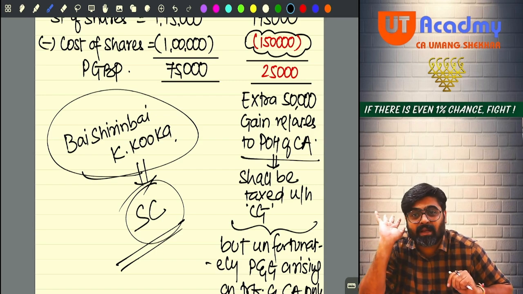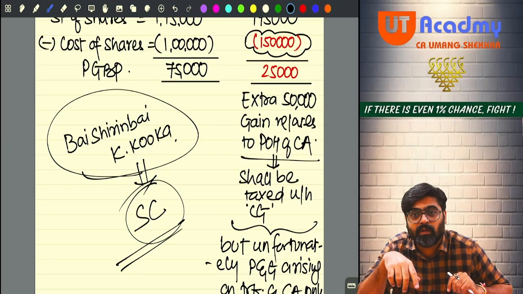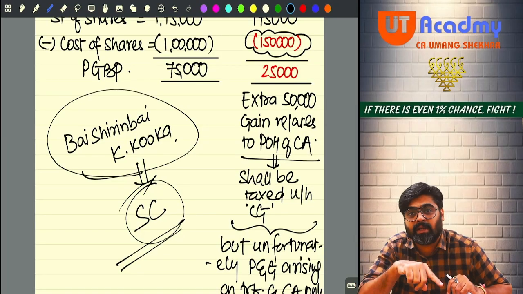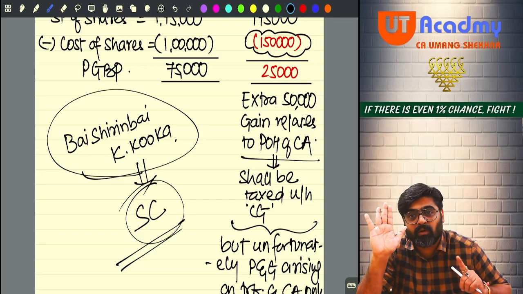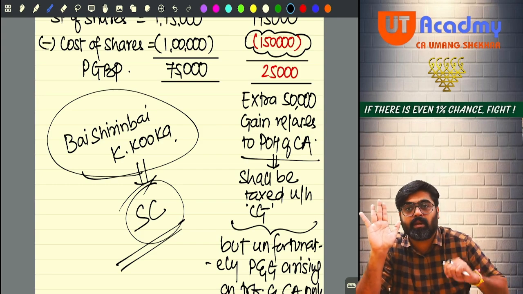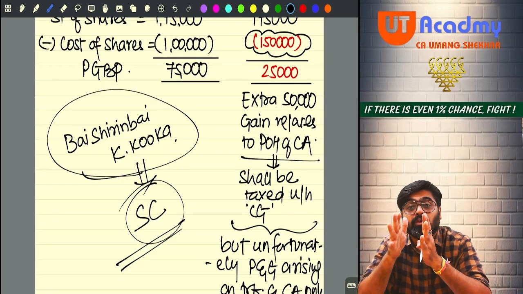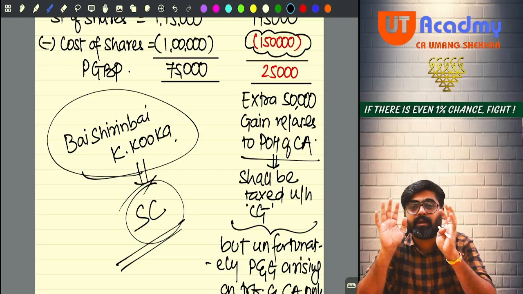And nobody will sell their capital asset in the form of capital asset. Now everyone will convert their capital asset into stock in trade and sell it in the form of stock in trade. And whenever we try to charge tax on the entire gain, they will show this judgment and say we will not pay tax on the entire gain, because the gain which relates to the period of holding of the capital asset cannot be taxed. I have not done the transfer. And there is no specific provision under the Income Tax Act, under the capital gain provision, requiring me to pay tax on this gain under the capital gain side. So I will pay tax only on the remaining gain which was for the period of holding of the stock in trade.